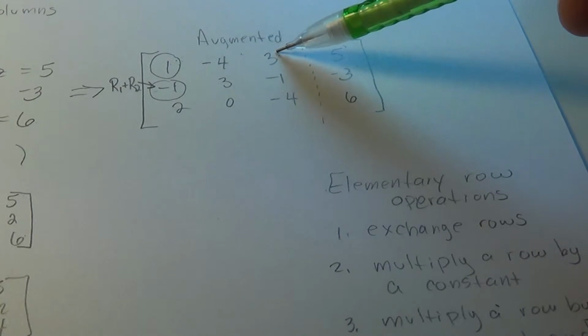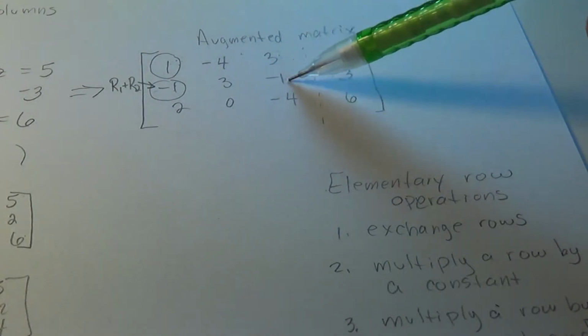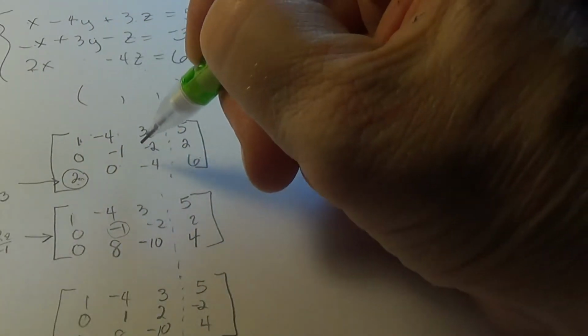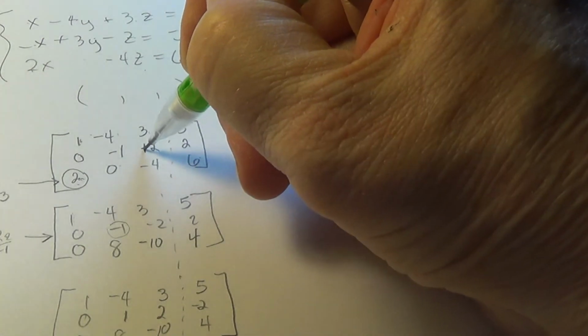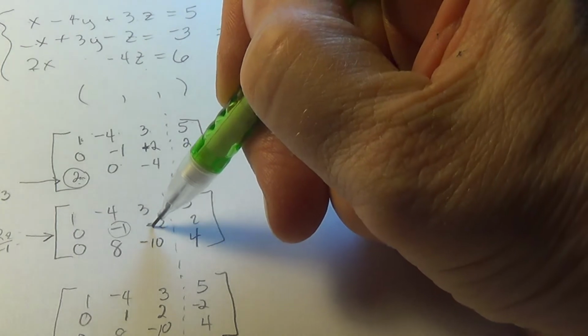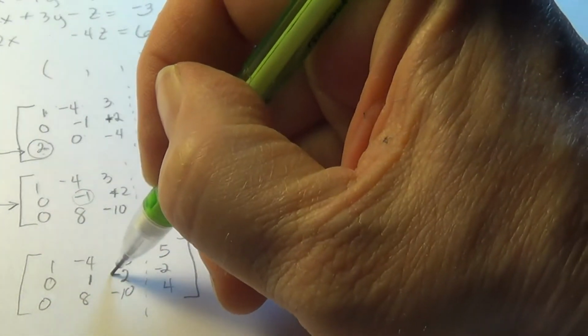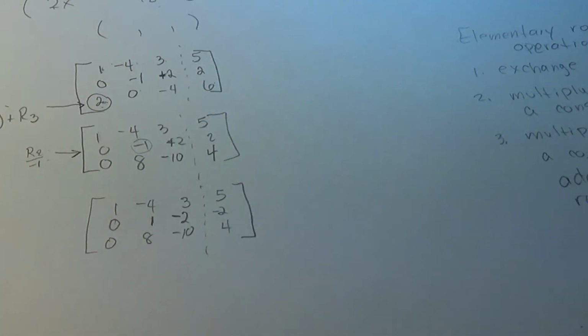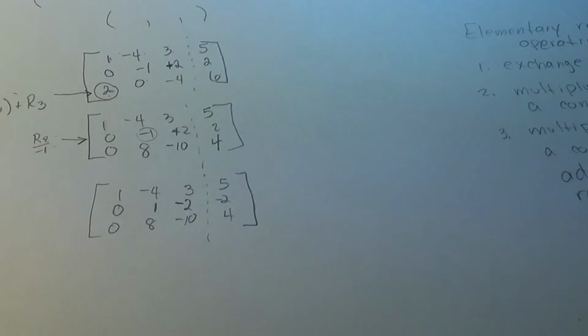When I added these two rows, I should have gotten a +2 here. Glad I caught that. And then when I divided that +2 by a -1, this did become -2. So I'm glad I did this ahead of time. I could check against it, because one little mistake like that and you're all messed up at the end.